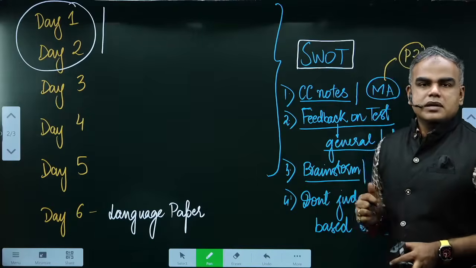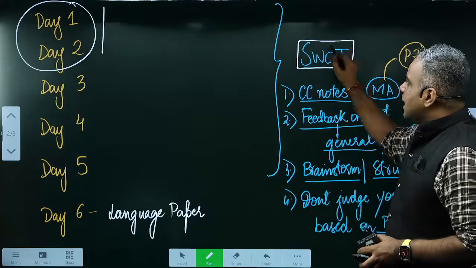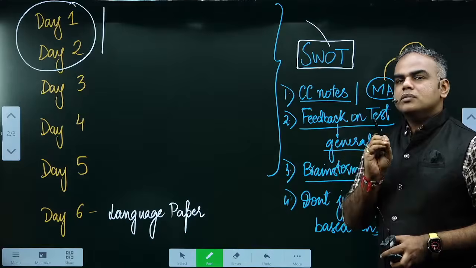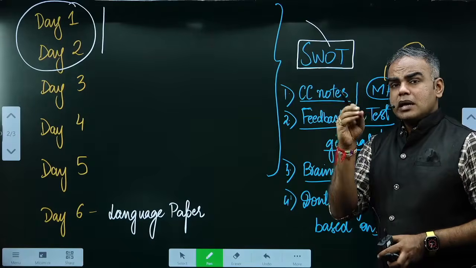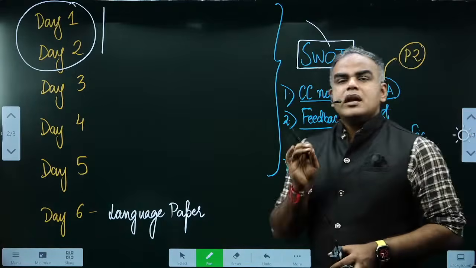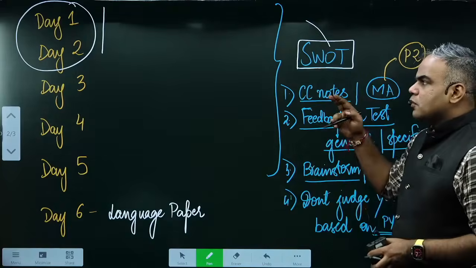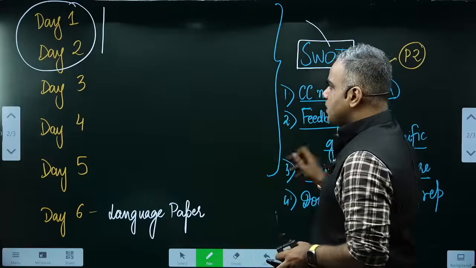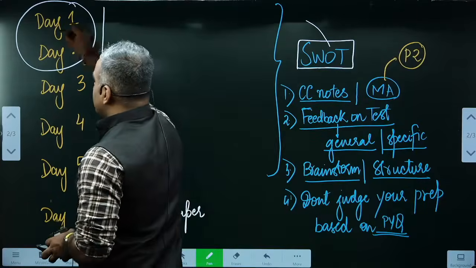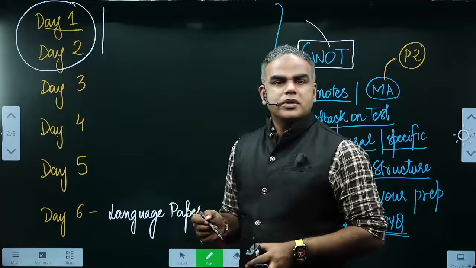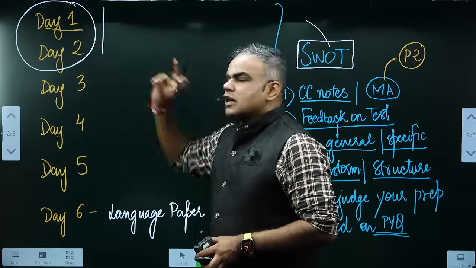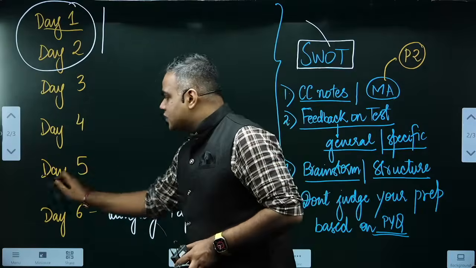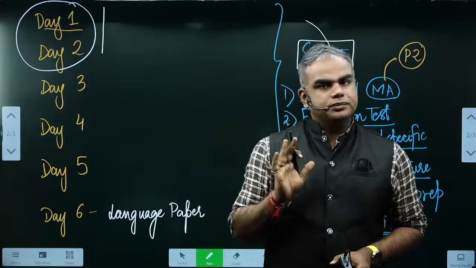Many of you are a part of the crash course who are writing mains. By now, if you've written the tests, you have a fair idea of which sections, be it paper 1A, 1B, 2A, 2B, in which you are comfortable and in which you are not comfortable. So my point is, if you are uncomfortable on maybe paper 2, it could be paper 1, start with these sections and give it more time in these 2 days initially, okay? Your idea is that both papers, paper 1 and paper 2, should be completed in 2 days. 1 day extra we have kept for buffer or revision, okay?